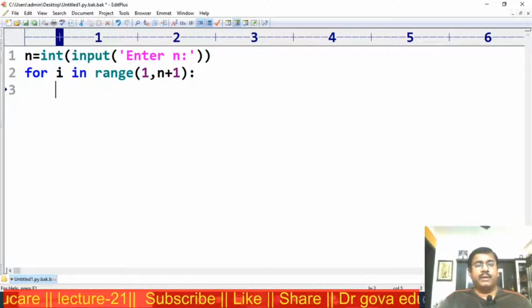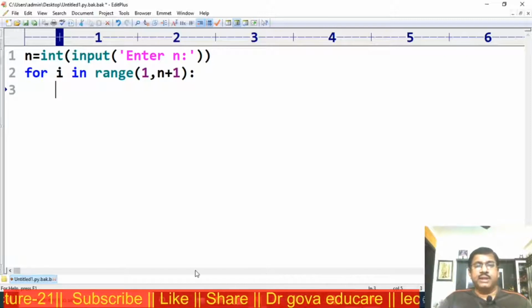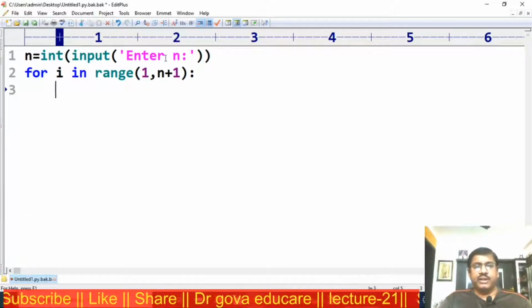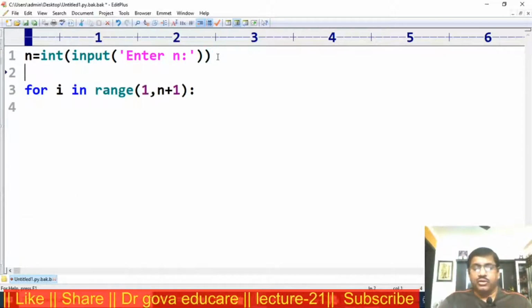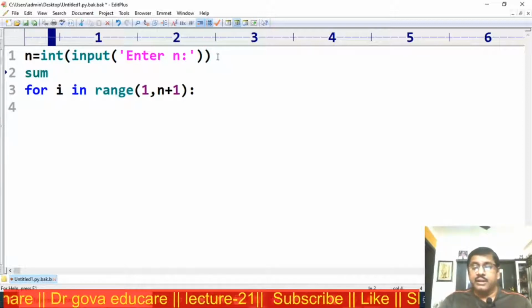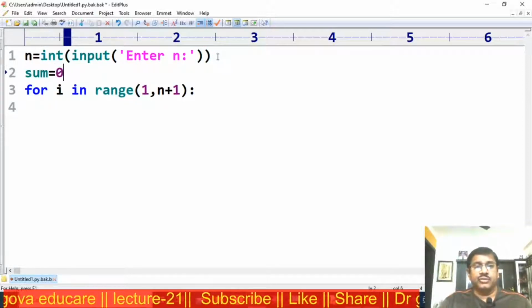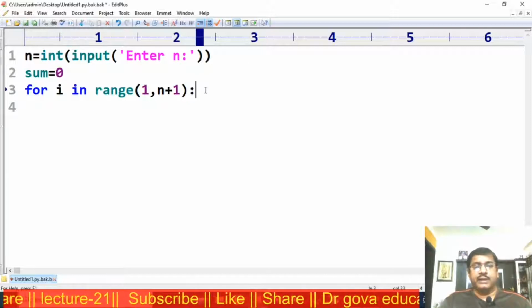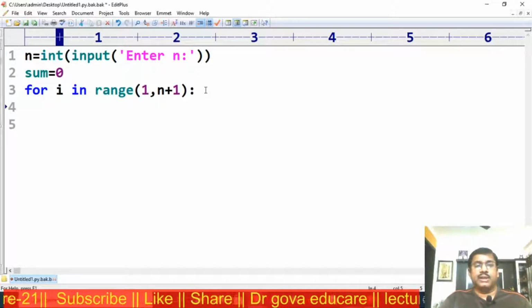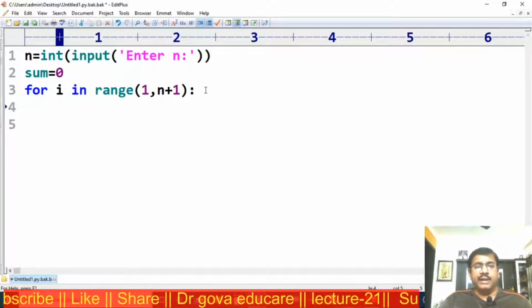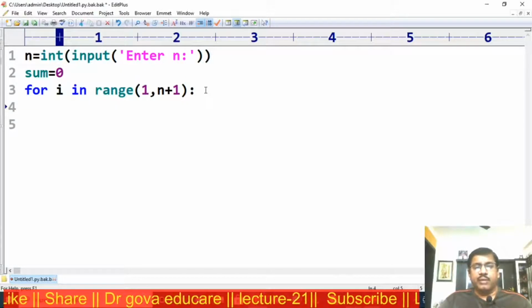I want to find the sum of the first n natural numbers. Initially the sum is 0. Now for i in range 1 to n plus 1, that is, i takes 1, the value 1 is added to the sum.